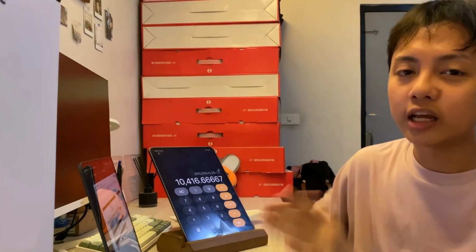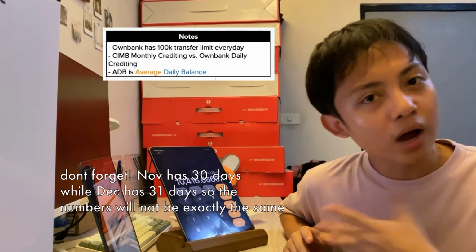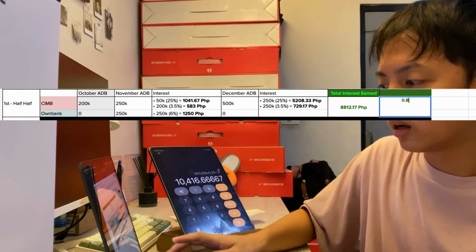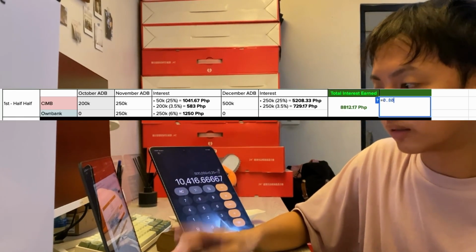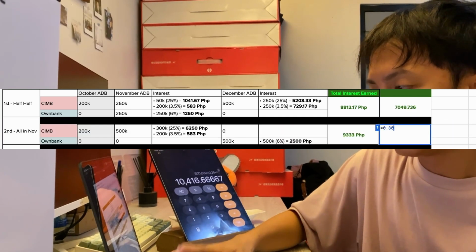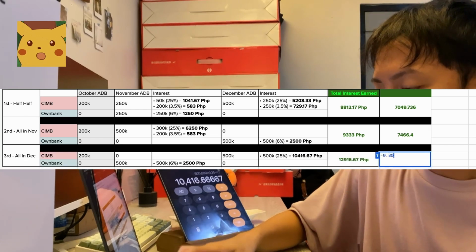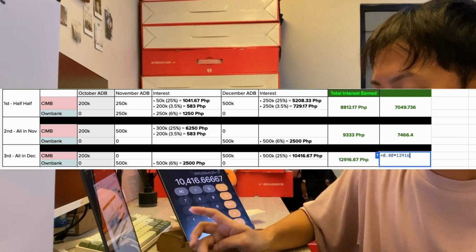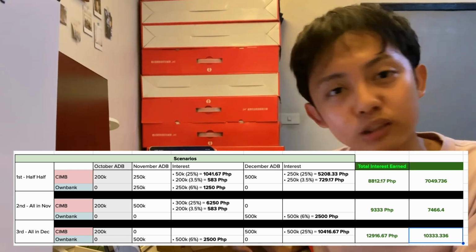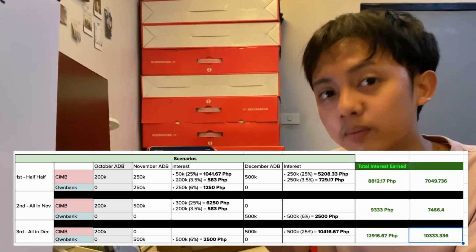Yeah, that's it. Just take note of the 100k transfer limit from Ownbank and then be sure that you know how to calculate the ADB. So to get the net interest that we're gonna get, we just multiply 0.80 sa value that we have. So 8812.17, 0.80 times 933, 0.80 times 12,916.67. So as you can see, since we use the same multiplier for each of them, at the end of the day, makukuha pa rin natin is scenario 3 will get the most interest.